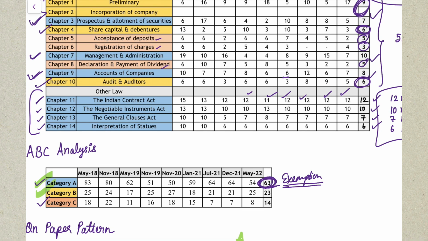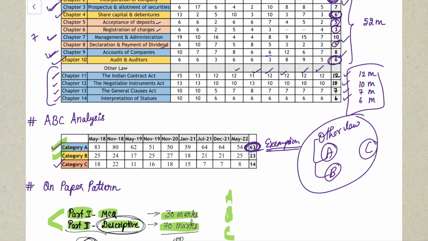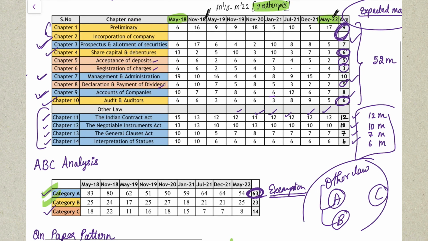So try to focus first on your other law, which is your category A, and the rest of the category A chapters. After completing this, come to your category B chapters. And if you have time, either revise this or you can also study your category C chapters. But A and B category chapters are very, very important. Please take a screenshot of this and use this for your examination.